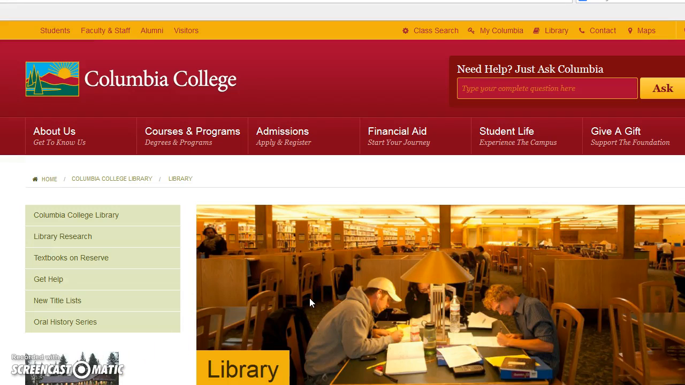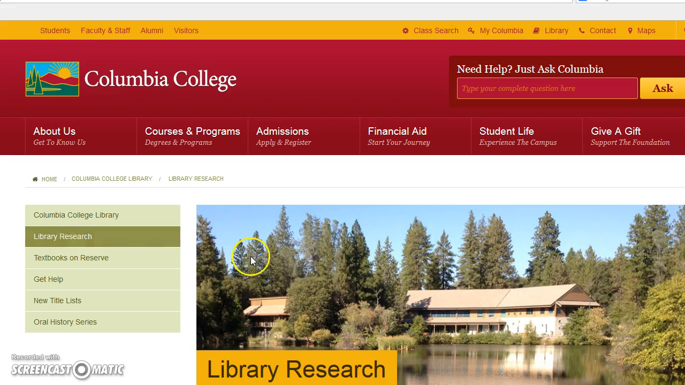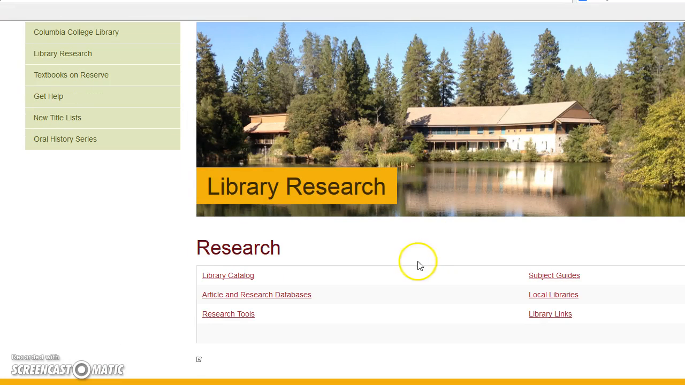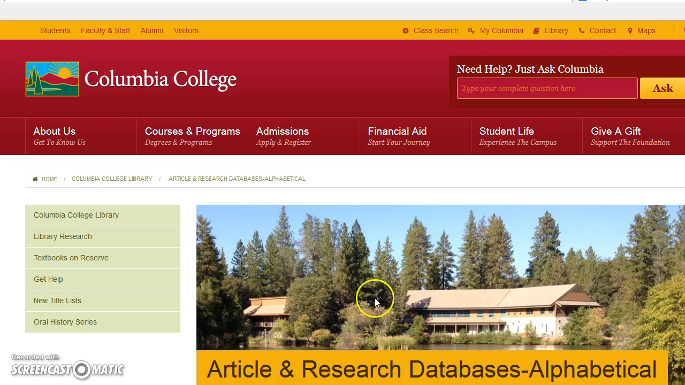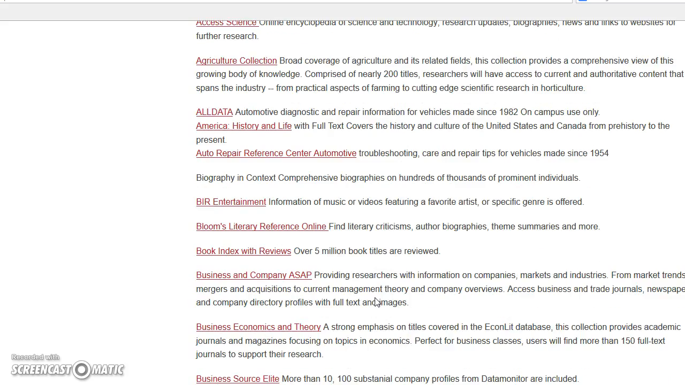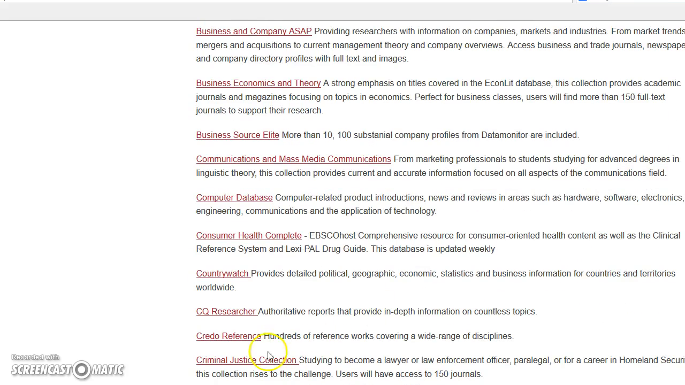We're going to look at where you're going to find a database to get a report, and this report is from CQ Researcher. So, at the library webpage, go ahead and click on Library Research. You're going to scroll then to Article and Research Databases. Another click, and then we're going to go down until we find CQ Researcher right here.